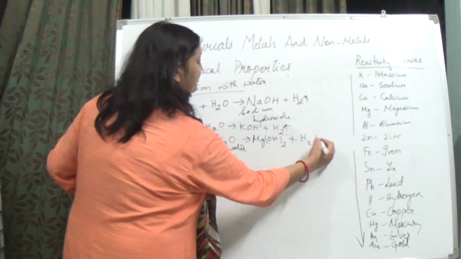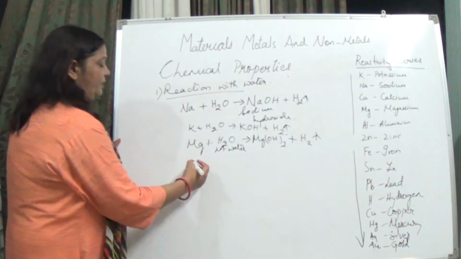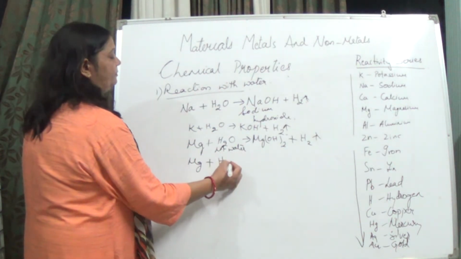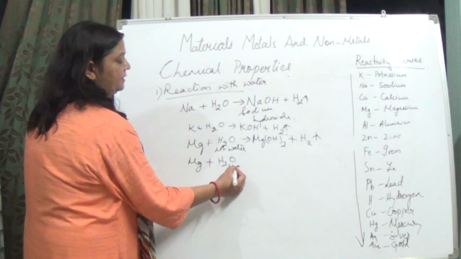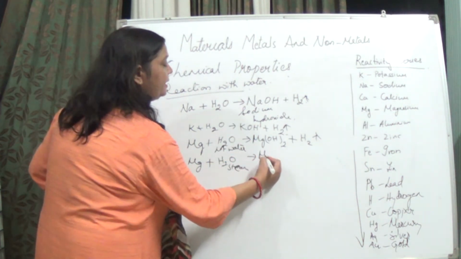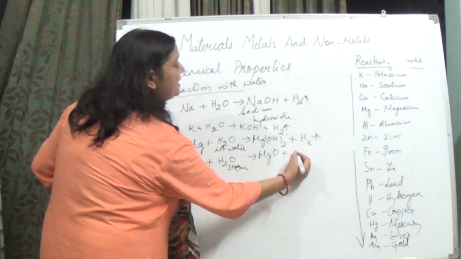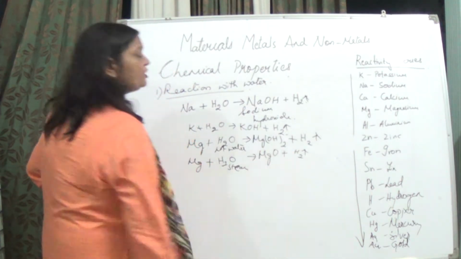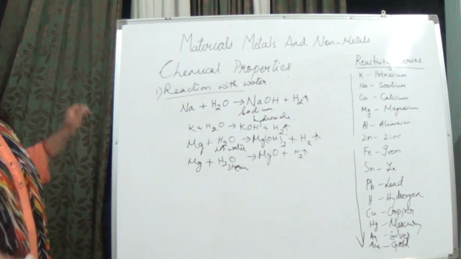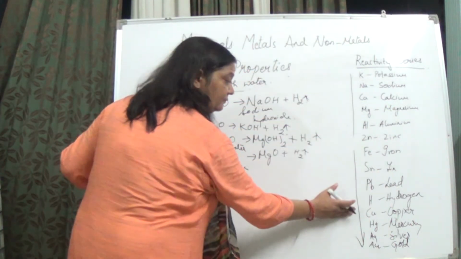Now, if you are taking this magnesium and taking this water in the steam form, ठीक है, steam form में लिया, इसमें भी आपको क्या मिलेगा? What will you be getting? Magnesium oxide plus hydrogen will be released. So it depends. And on what does it depend? It depends upon the reactivity series.